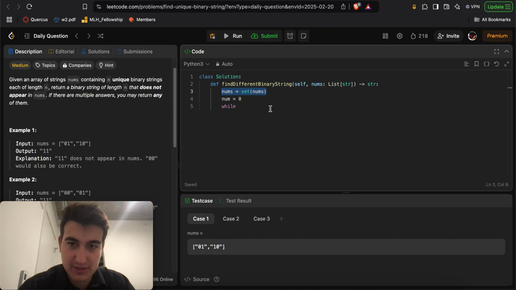I could just convert these into decimal, right? Here we'll do s is equal to set of map, nums, and lambda num into int of num, comma 2.